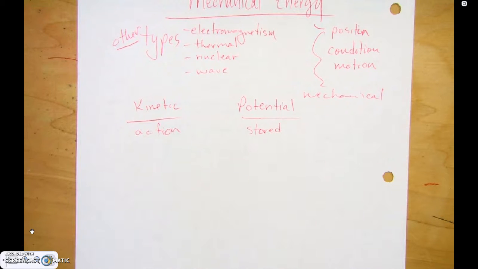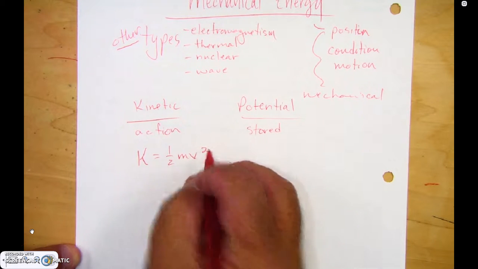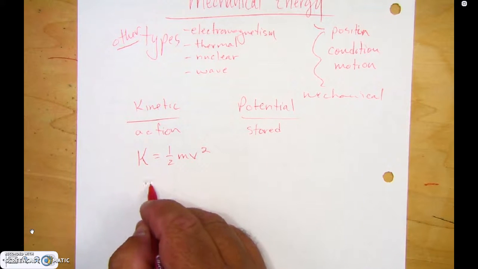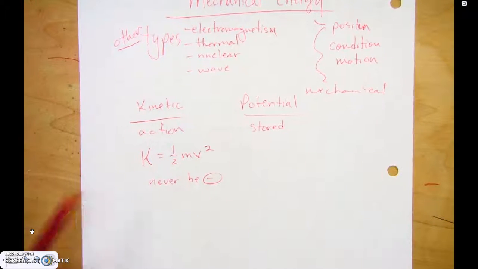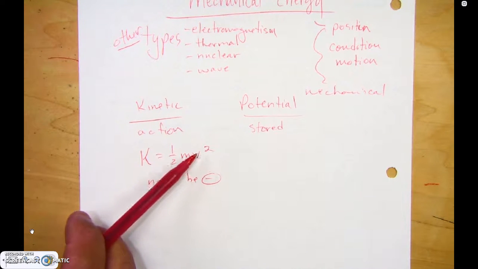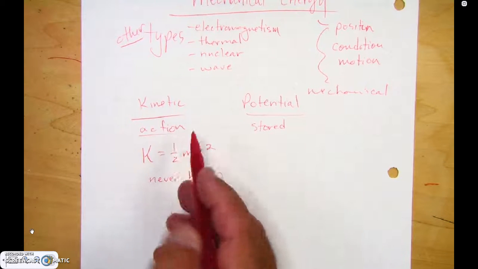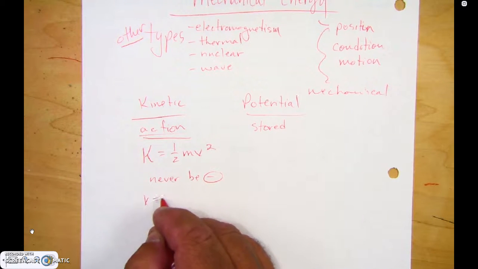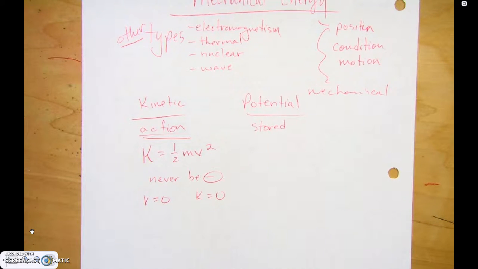Now, in action energy, kinetic energy, we're going to use the letter K for it. And the formula is 1/2 mass times speed squared. An important thing to understand with that, kinetic energy can never be negative, because mass can never be negative. And if you square a value, even if it is negative, it's going to come out positive. So kinetic energy in the mechanical world involves objects moving. If v is equal to 0, then K is equal to 0. You don't have any energy unless you're moving.